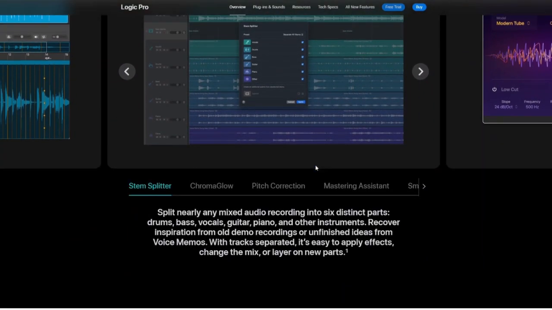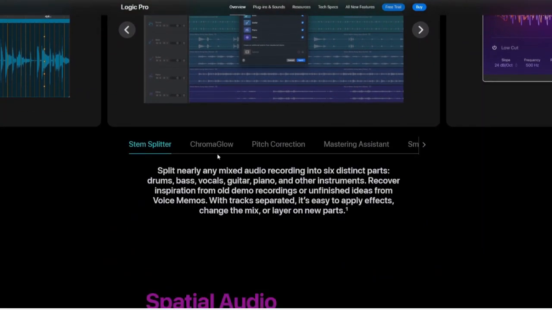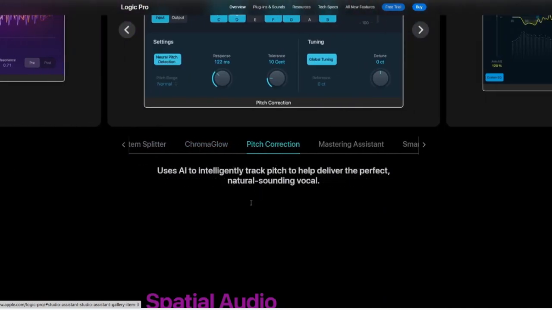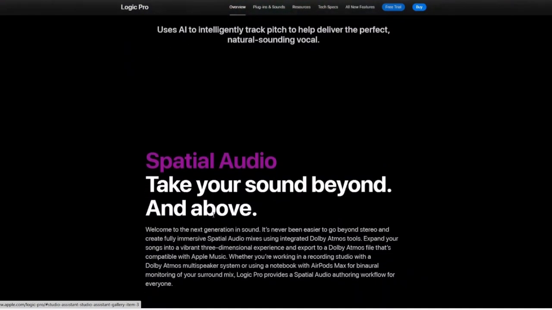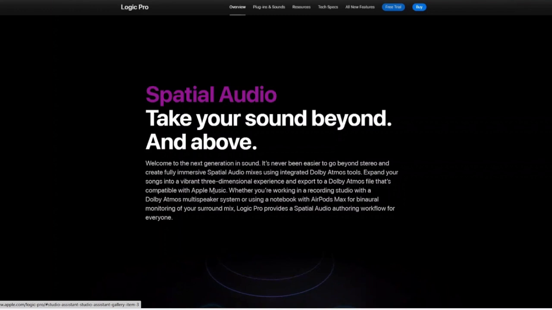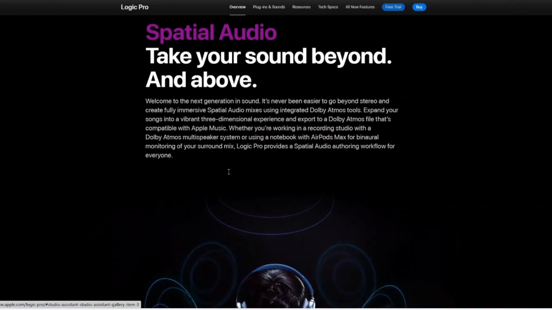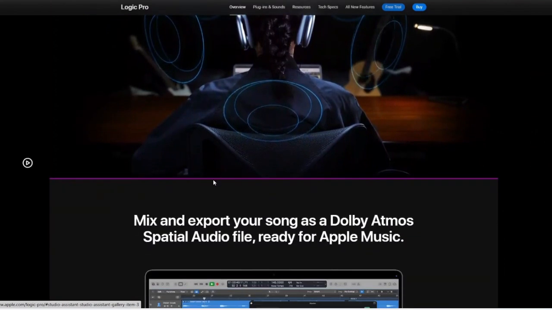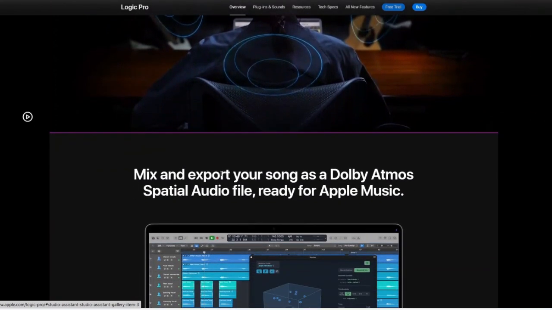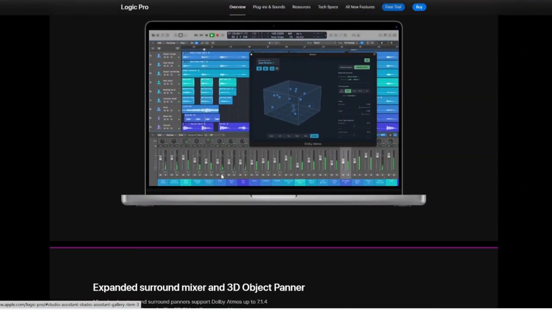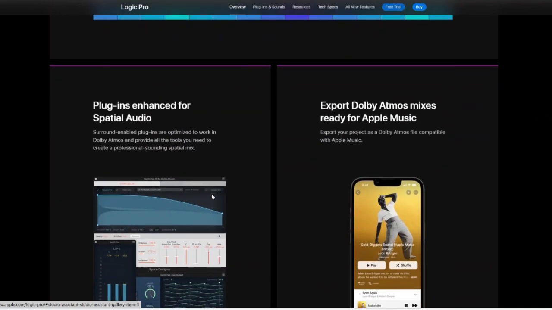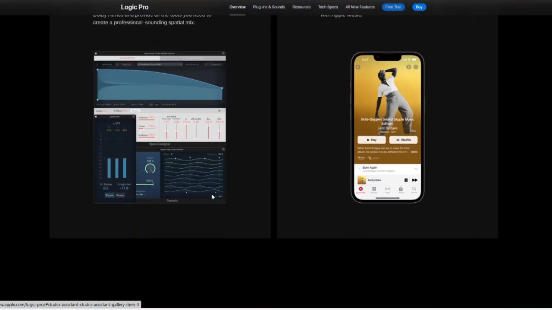So which one is better in 2025? Well, choosing between Pro Tools and Logic Pro really comes down to your workflow and your environment. If you work in professional studios, post-production, and engineering-heavy workflows, then Pro Tools is the best for you. But if you are a music creator, a producer, a songwriter, or you just want maximum value for price, then Logic Pro is for you, most especially if you are a Mac user. Because Logic Pro is fast, intuitive, packed with instruments, easy to learn, and gives you the full toolkit of making music without needing to spend extra money on plugins. And that's it on the comparison between Pro Tools and Logic Pro.